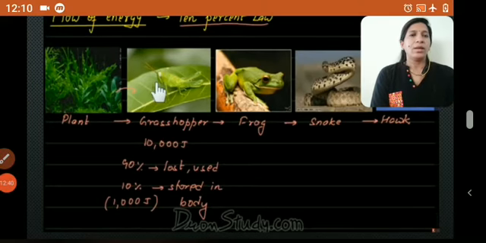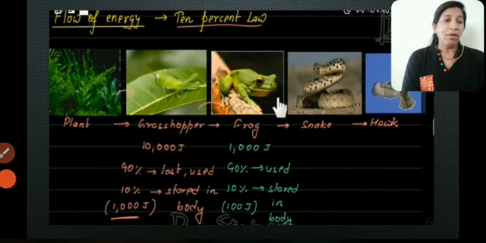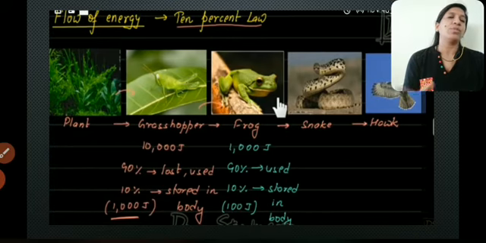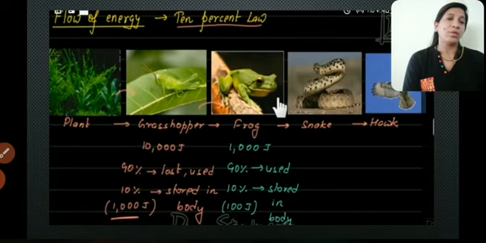Now the grasshopper can be eaten by a frog, right? Then we will move forward and see. When the frog eats the grasshopper, then some energy will be transferred from the grasshopper, right? So how much energy will move to the frog from the grasshopper?